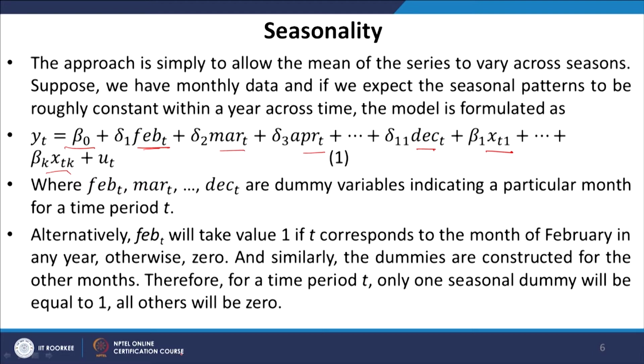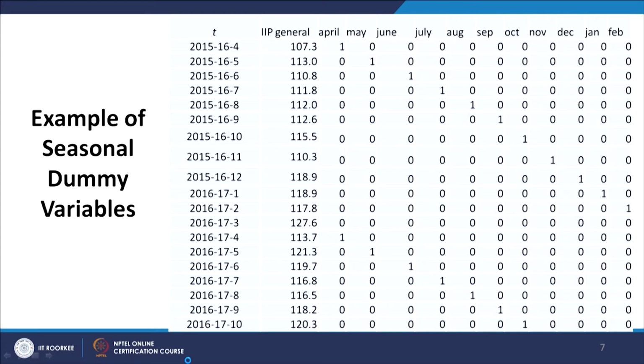Alternatively, February t will take value 1 if t corresponds to the month of February in any year, otherwise 0, and similarly the dummies are constructed for the other months. Therefore, for a time period t, only one seasonal dummy will be equal to 1, all others will be 0. So, here is an example of seasonal dummy variables.